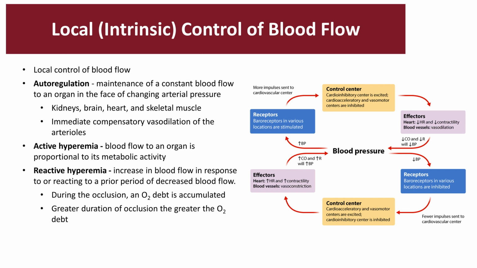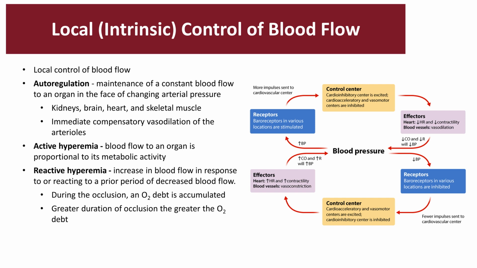Active hyperemia is when there is a blood flow to an organ that's proportional based on the metabolic demand. Reactive hyperemia is a sudden increase in blood flow in response to a period of drop in blood flow. So for example, if you were to occlude a blood vessel by blocking the blood flow, there is going to be an oxygen debt that is accumulated. The greater the blockage, the greater the occlusion, the greater the demand for that oxygen debt.